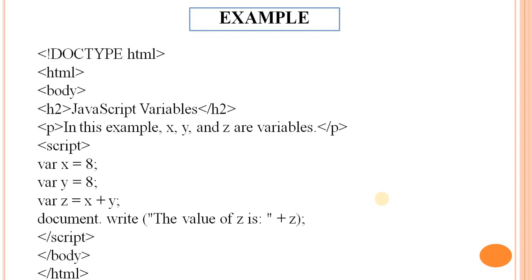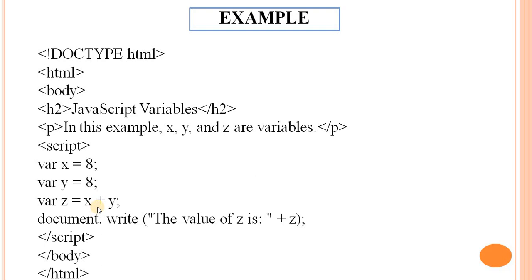Here is an example of variable declaration. In this example, we add multiple HTML tags. In the body tag, we add one H2 header, JavaScript Variables, and then a paragraph. Here x, y, and z are variables. Variable x is equal to 8, so we assign the value 8 to x. We assign 8 to y, and variable z is equal to x plus y.